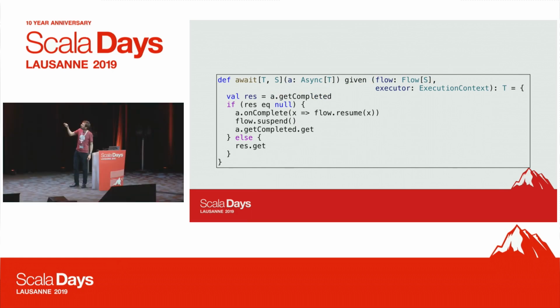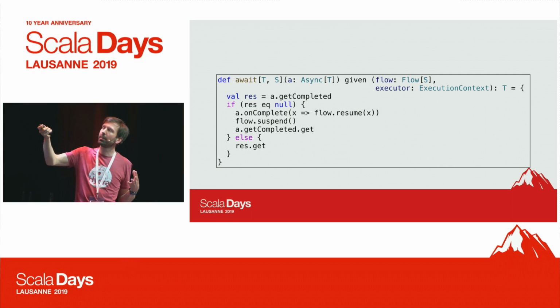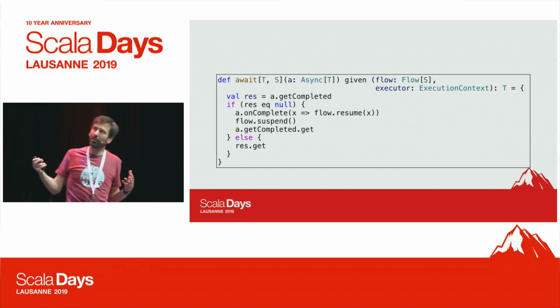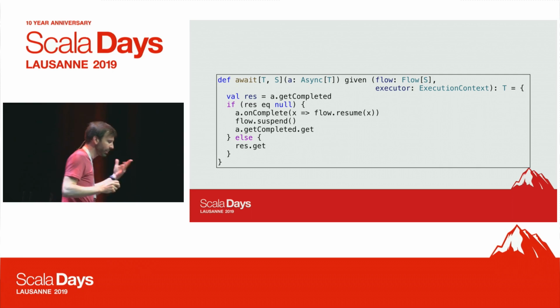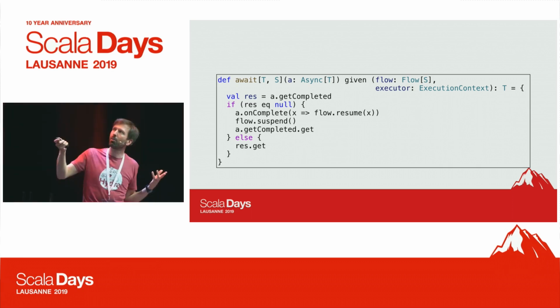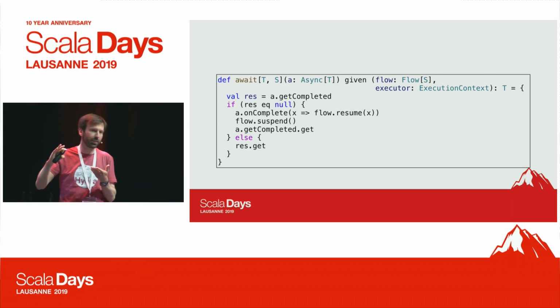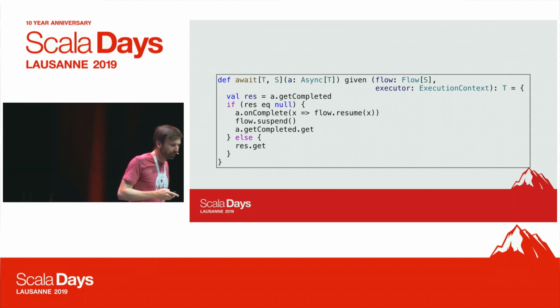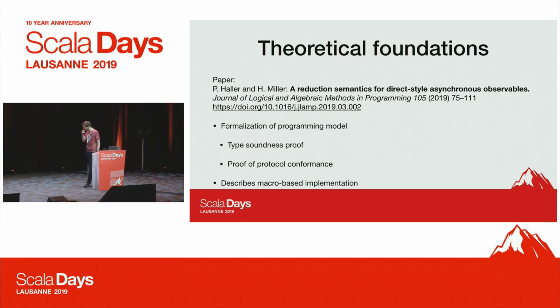Await now is very simple too. Basically, we're given our context, and we can check whether we have something to consume. If it's null, then we don't, which means we need to register a completion handler. The completion handler can resume the continuation, so the flow context provides a way to resume the corresponding continuation. And once the handler is registered, we can suspend. Of course, resumption will happen right after the suspend call. So it's at that point we can resume. Okay, so this is actually very simple.